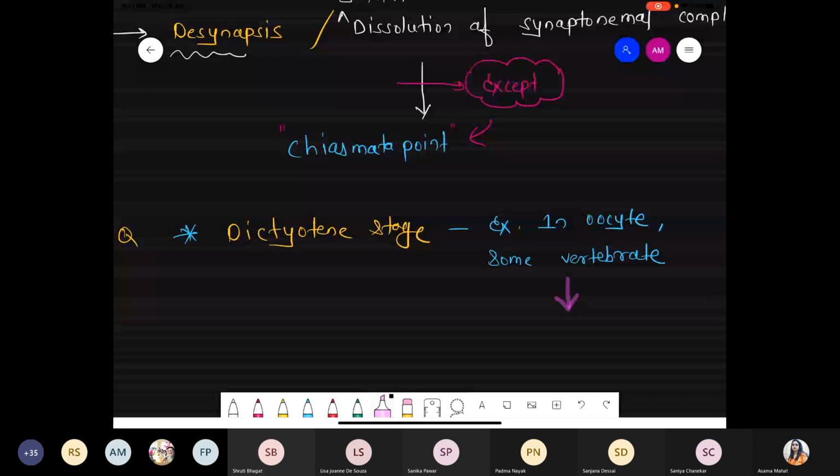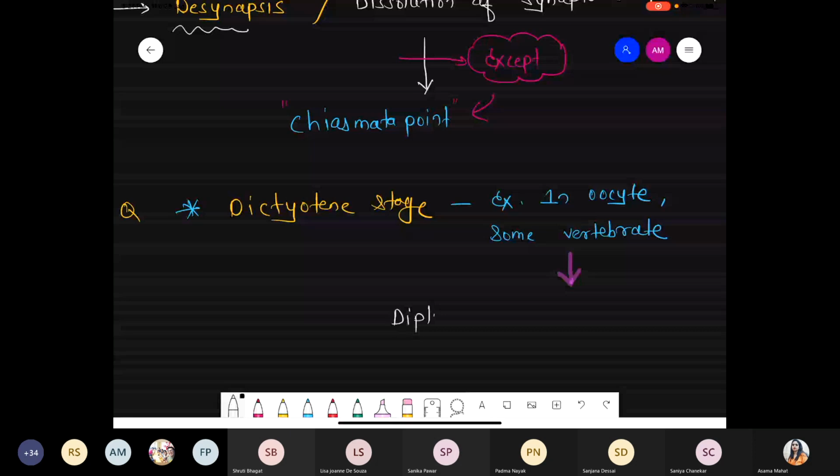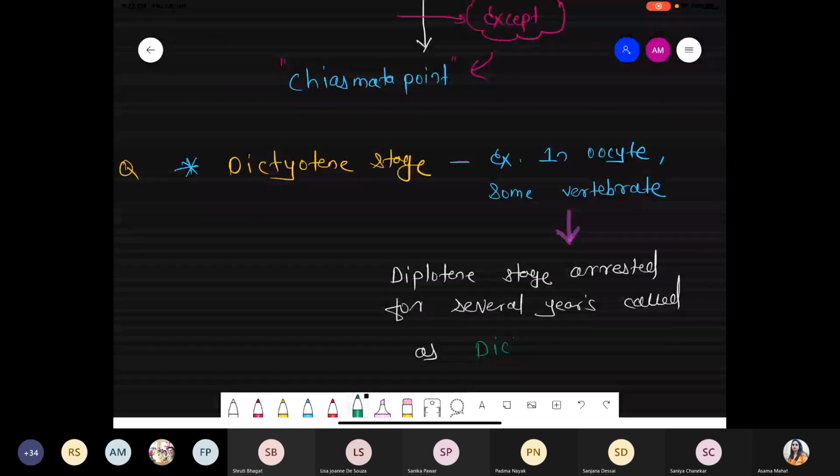Now what happened? This stage is the diplotene stage. That diplotene stage is basically arrested for a prolonged time. They are arrested for several years. And that's why this stage is simply called the dictyotene stage.